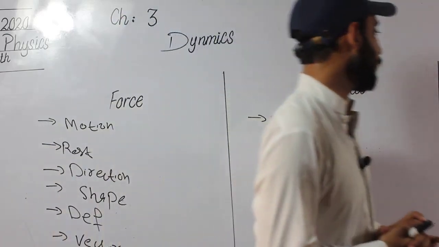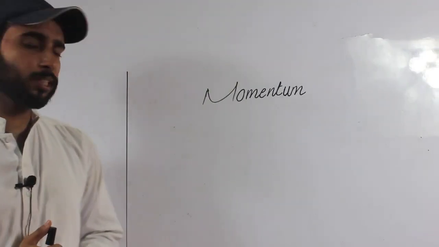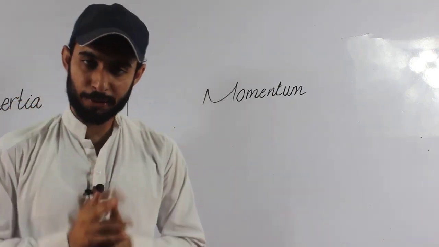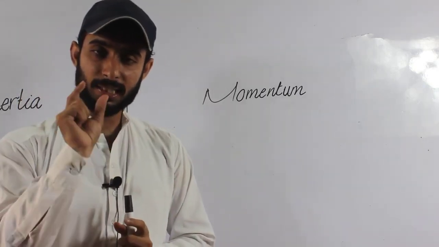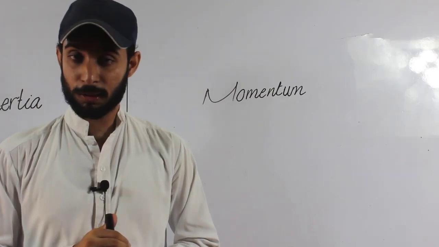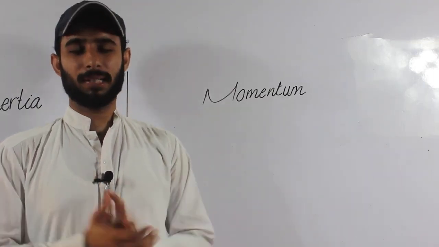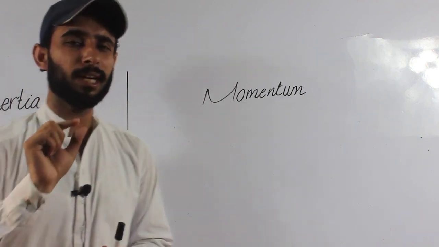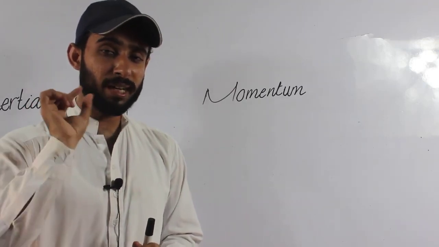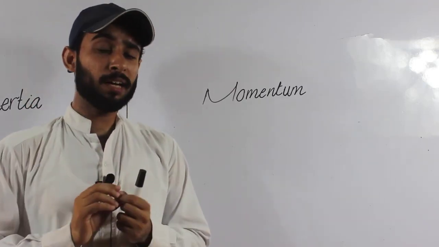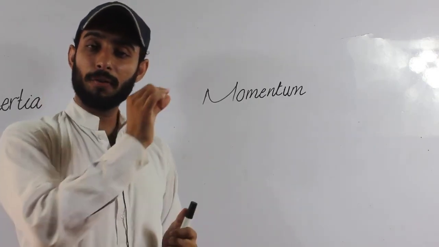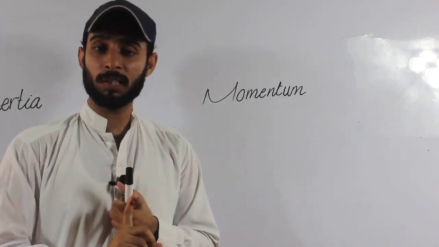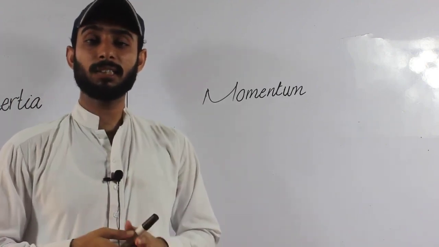The last thing we discuss is momentum. Students, in inertia I told you that if a body's mass is small, its inertia is also very small. But the mass of a bullet is very small, yet whenever we fire this bullet from a gun, it is too effective. Almost it is impossible to stop it. So you can say that its inertia will be greater.